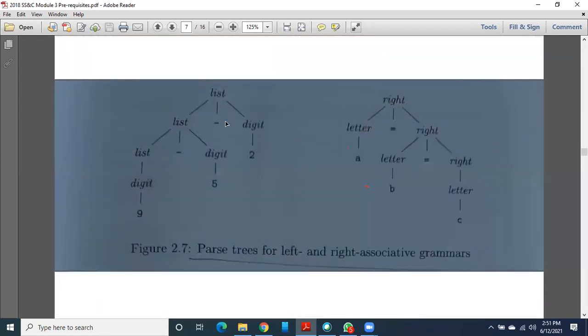List is nothing but list minus digit. This list is again a list minus digit, and this digit is a term, 5. This digit is a 2. So 9 minus 5 will be evaluated first, then that result will be 4, and 4 minus 2. It is left associative.